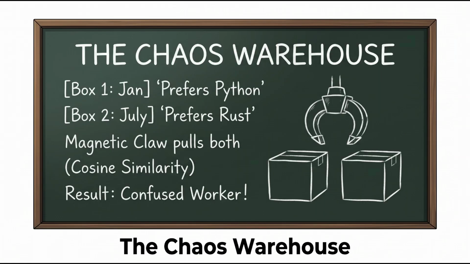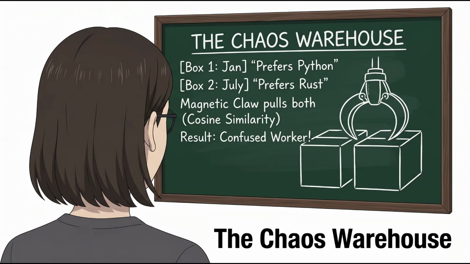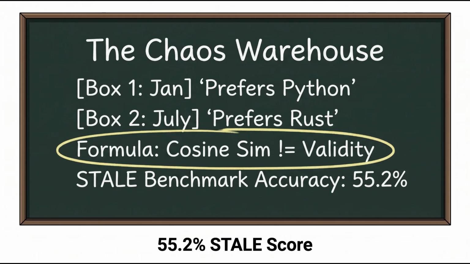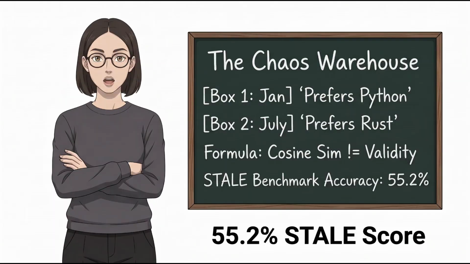A raw vector database is just a chaos warehouse of unlabeled boxes. Retrieval pulls up everything containing similar keywords. A heavy magnetic claw called Cosine Similarity grabs old and new boxes alike, leaving your agent completely baffled by the contradictions. The root cause is that similarity search measures semantic closeness, not validity, truth, or chronological recency. State management is left entirely unhandled. This explains why frontier models score only 55.2% on the state-aware memory benchmark.